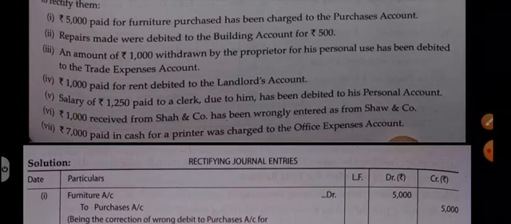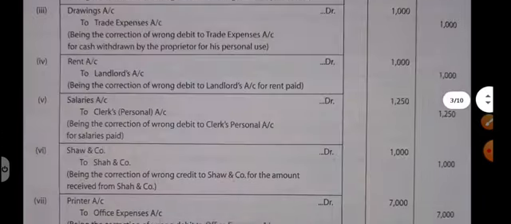The other errors are also very similar, so you can do this illustration also. All transactions are very similar. Just make the wrong entry, make the correct entry, compare them, and you will understand how the rectifying entry has to be done. In all the other points also, all 7 points, a similar type of mistake has been made. So in illustration 7 also, I'm sure you will not find any problem.